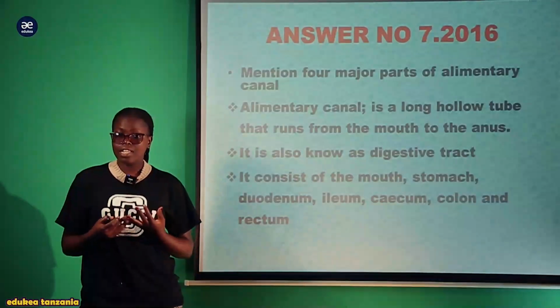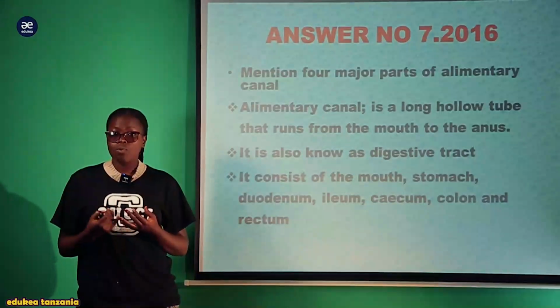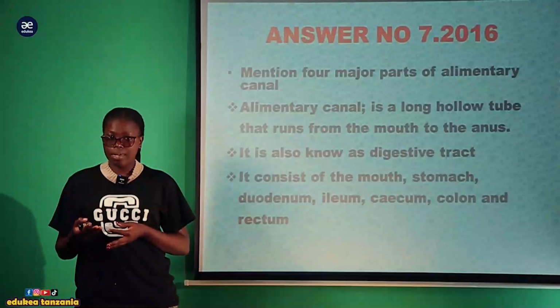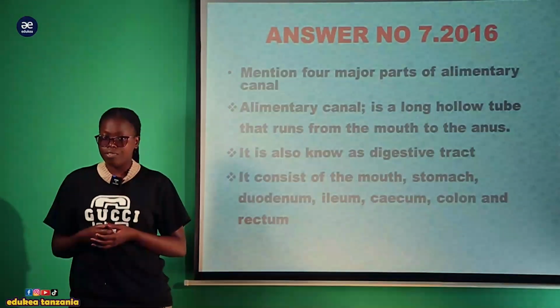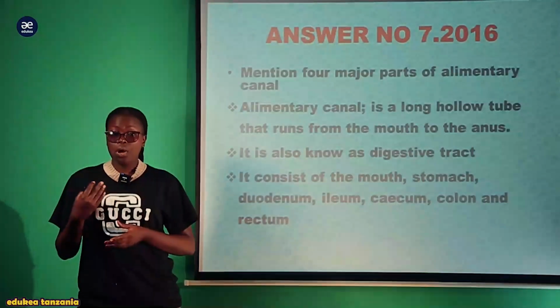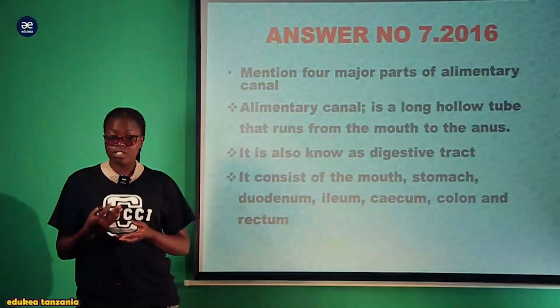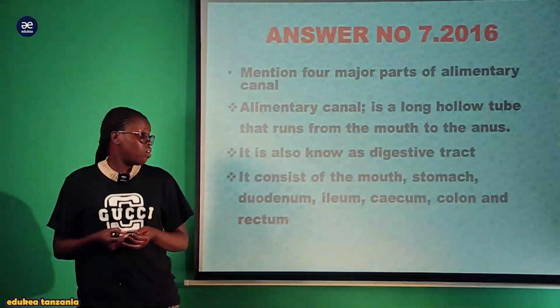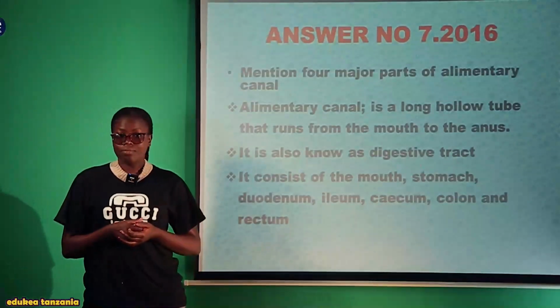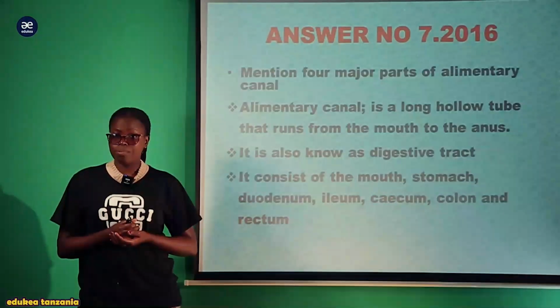And the chemical digestion, for example, within the mouth there is saliva, which consists of salivary amylase. This performs the role of chemical digestion of the food. It tends to break down the starch into maltose. Also, there is the stomach. The stomach is a dish-shaped tube.